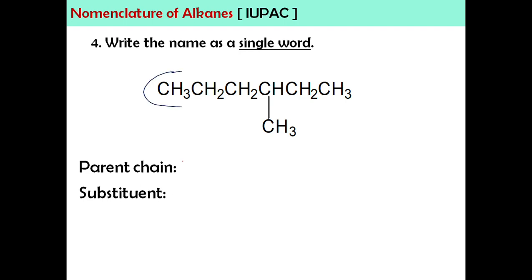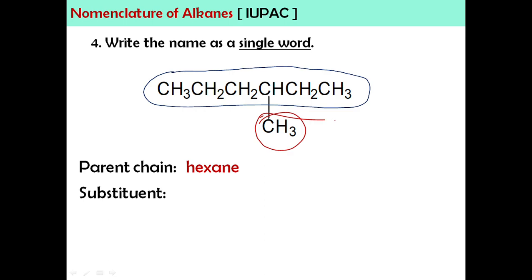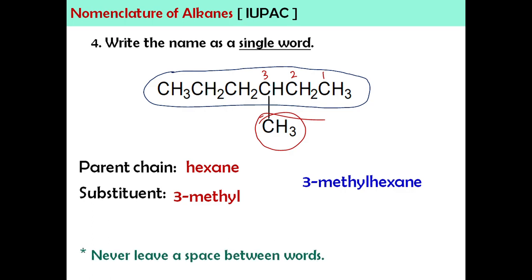The parent chain is this with hexane, 6 carbon, and this is the substituent, which is the name is methyl. Okay, numbering, we're going to start from here supaya kita dapat nombor yang rendah. Jadi methyl ini duduk dekat carbon nombor 3, so the substituent is 3-methyl. We're going to write the full name as single word, so 3-methylhexane. Remember, never leave a space between the words. You have to write straight terus macam ni. Dia tak ada space, so mesti satu perkataan single word the name.